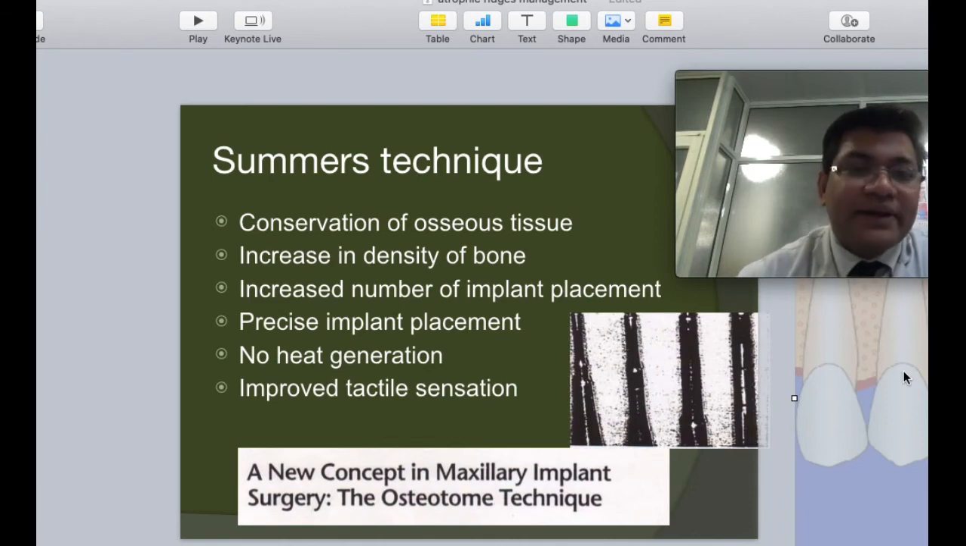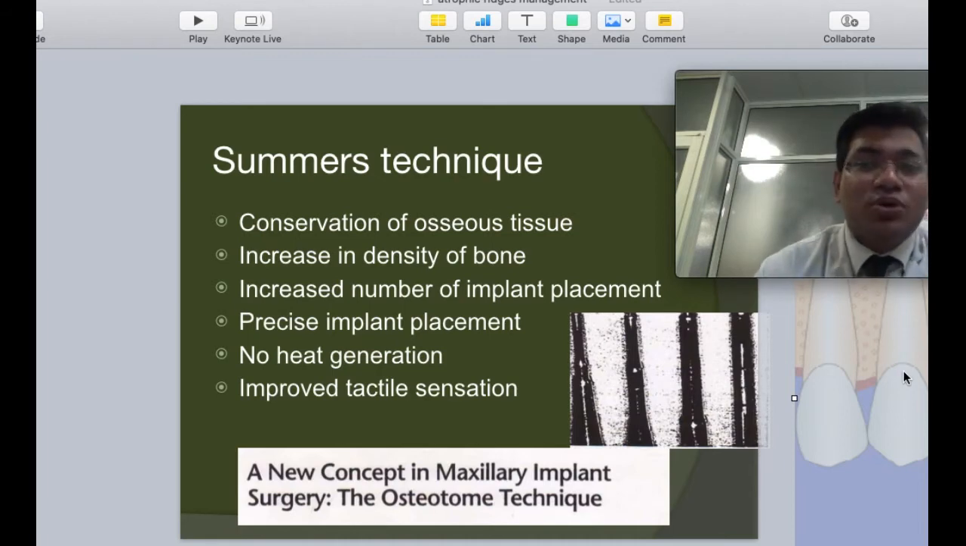when we are compacting the osteotome, there is lateral spread of bone. So a D4 bone can become a D3 bone. A D3 bone can become a D2 bone because of lateral compaction. As such, it is far less traumatic and has significantly lesser risk of infection.